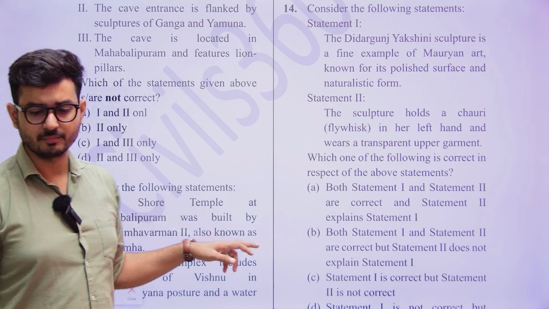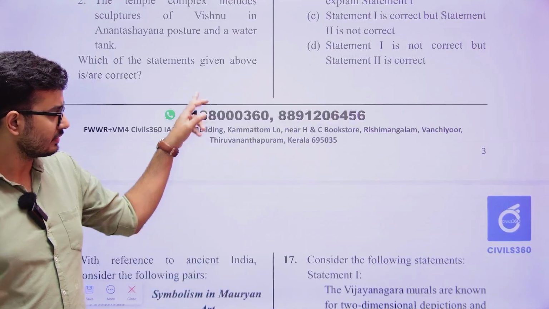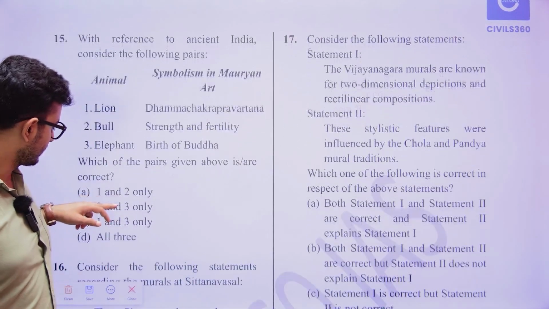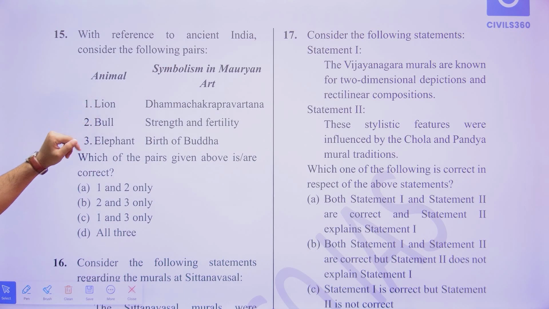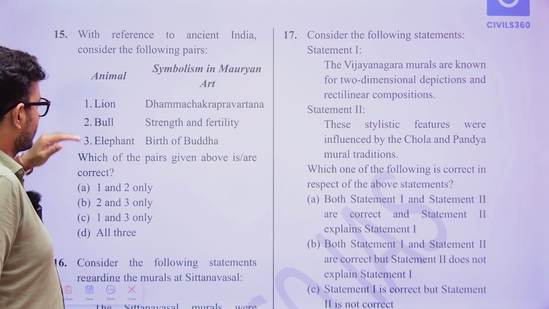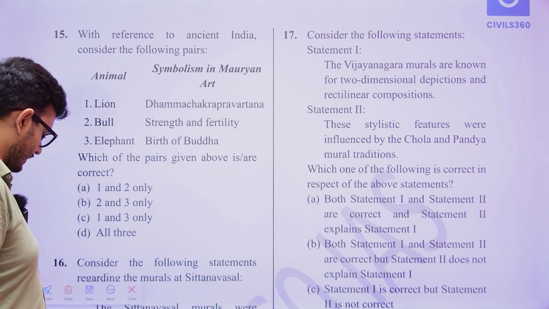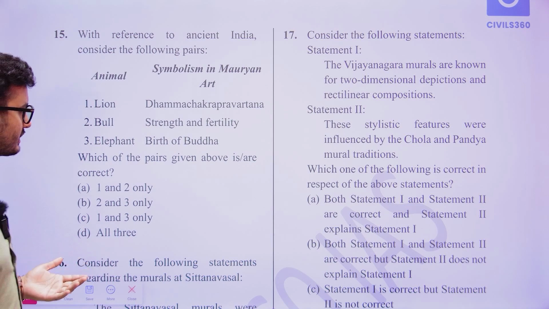All right, now the next question is this: with reference to ancient India, consider the following statements. The first is animal and symbolism in Mauryan art: lion, bull and elephant. Which one of the following pairs is correct? So that is what the examination is asking you.